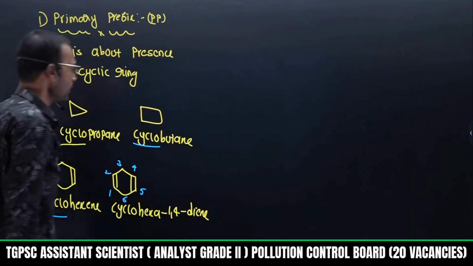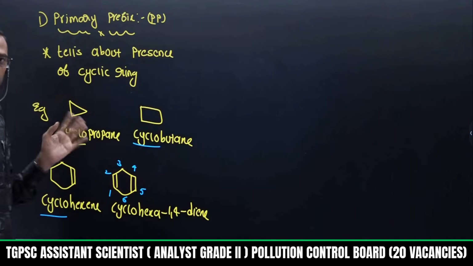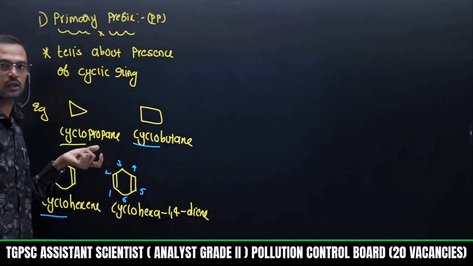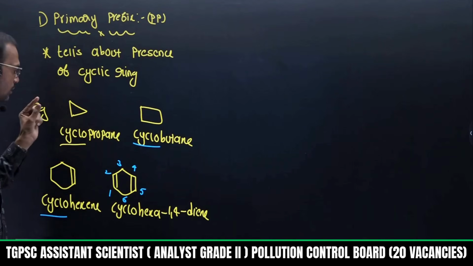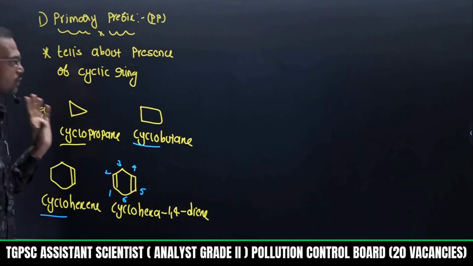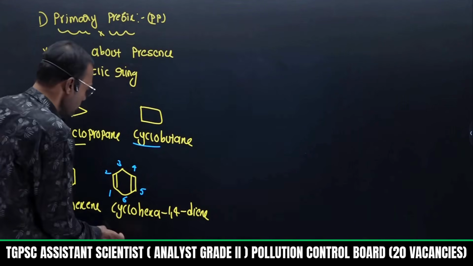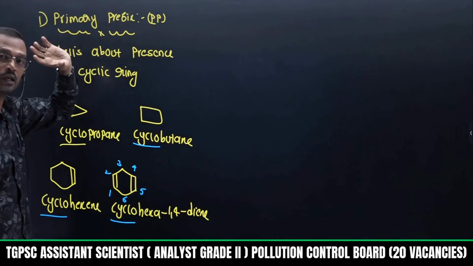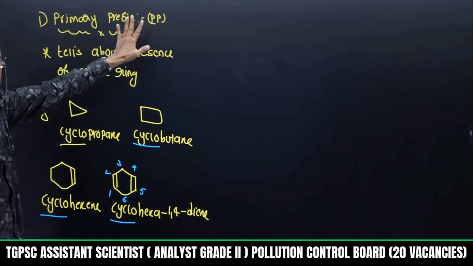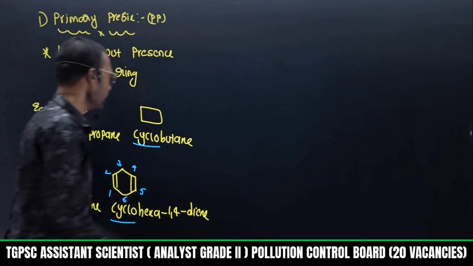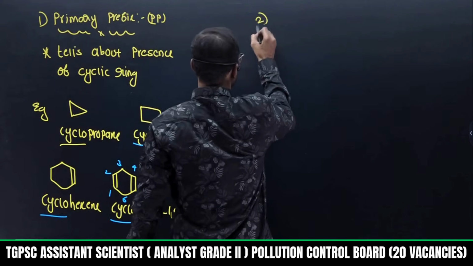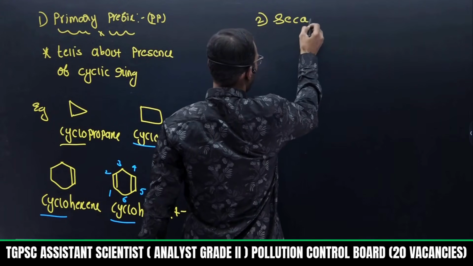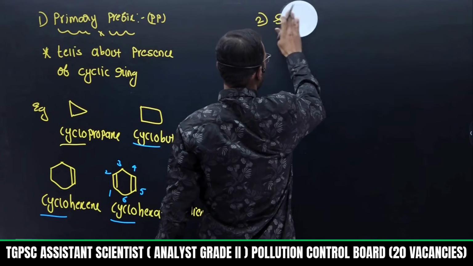Many rings you can apply here like this. If 2 rings are present, bicyclo, tricyclo, like that. Wherever a ring is present, we are going to use the word cyclo. So cyclo is a primary prefix applicable only for rings. If rings are not present, you ignore the primary prefix. That is simple. Okay, next, go through secondary prefix.